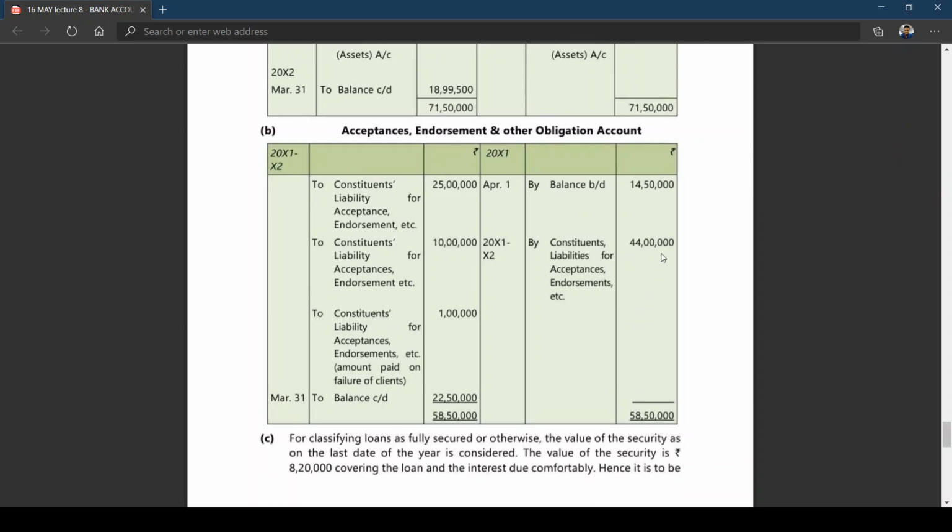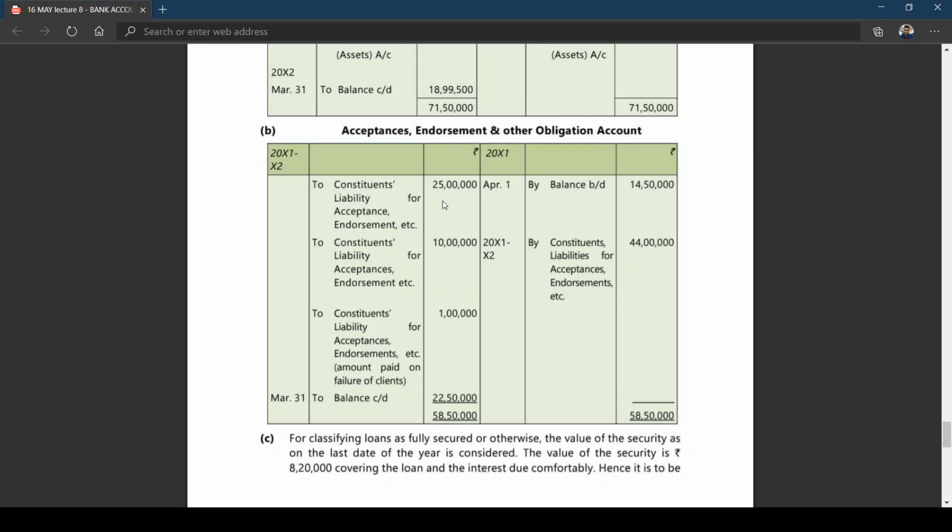What is the opening balance? I told you 14 lakhs 50,000. Constituents' liabilities for acceptances, endorsements, etc. given: 44 lakhs. Constituents' liability for acceptances, endorsements: 25 lakhs. What is the 25 lakhs? You can see 25 lakhs accepted by the bank.